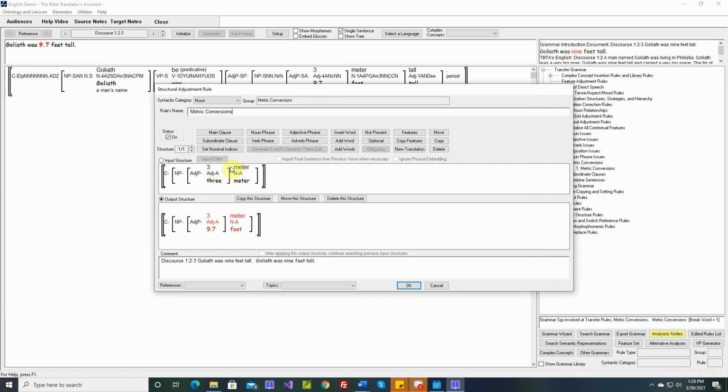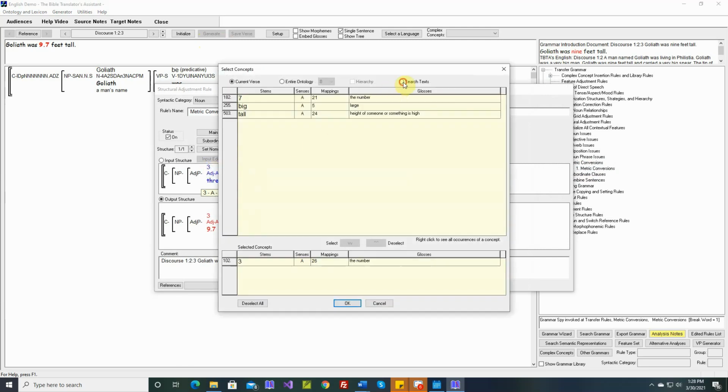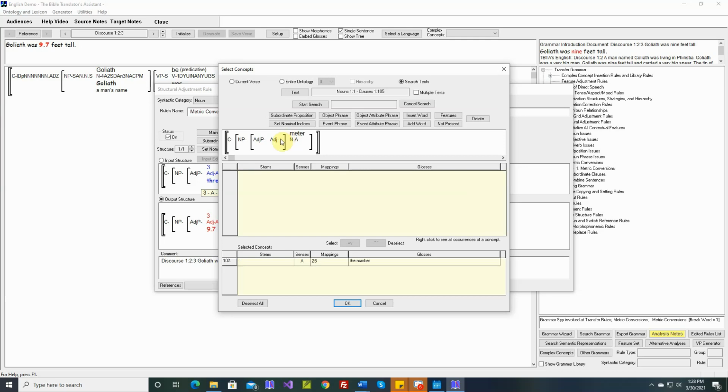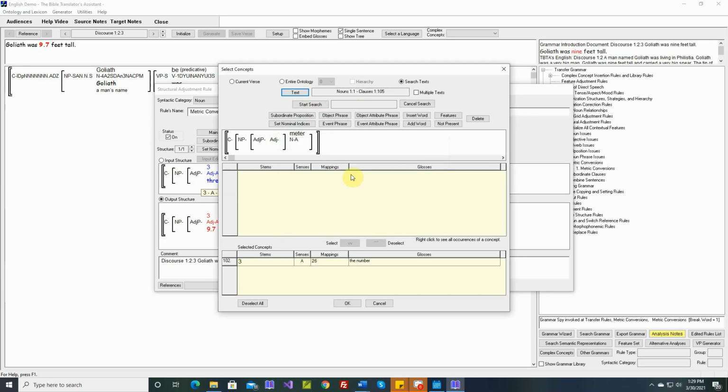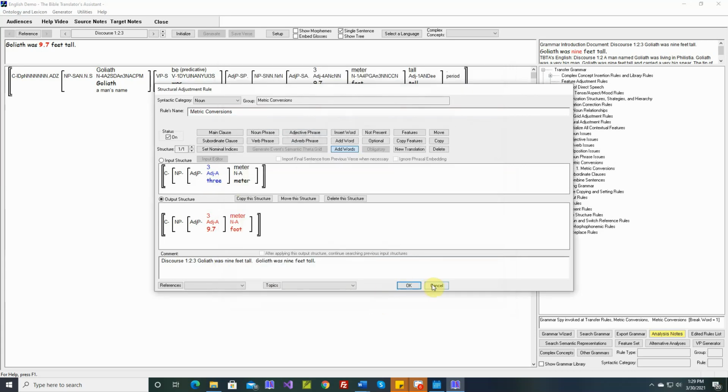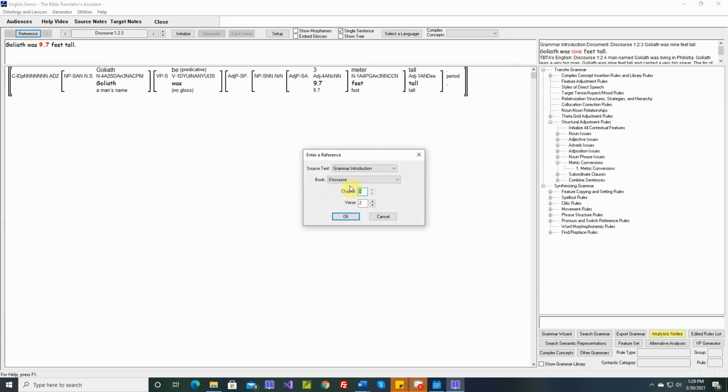But we don't want to discover these measurements one by one as we work our way through the Bible. Instead, we would much rather look ahead and find them all at once. And we can do that by saying add words and then clicking here and say search text. So it copies that input structure for us. But there's a limitation in the software which I will fix soon. Right now, for this video, I'd like to search the book of Genesis. But right now the software won't let me change the source text. So to search Genesis, we need to actually go to the Bible. We'll go to the Bible.